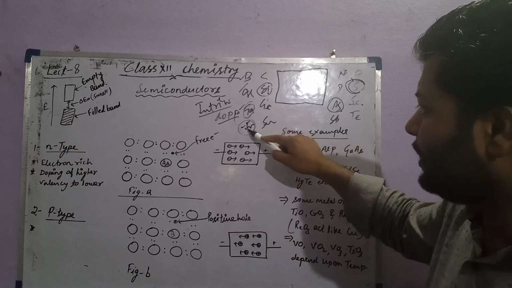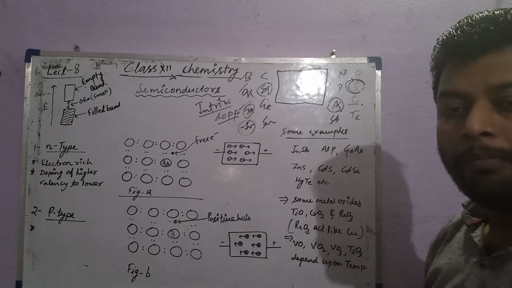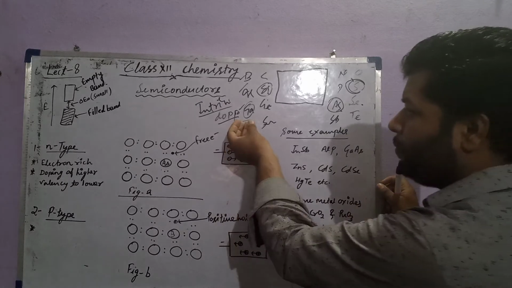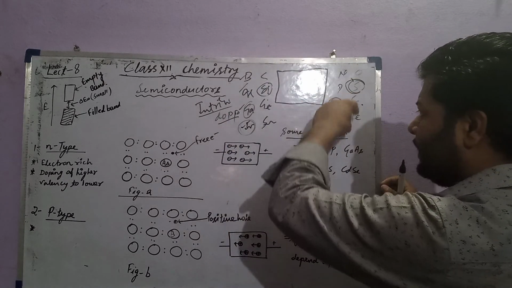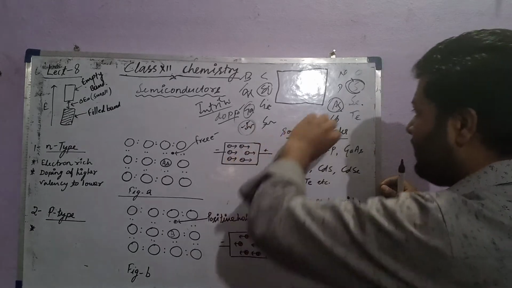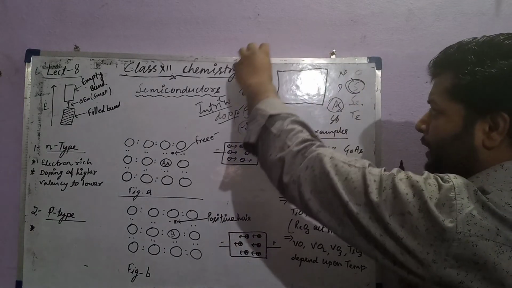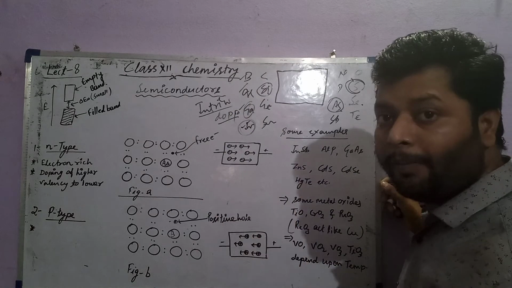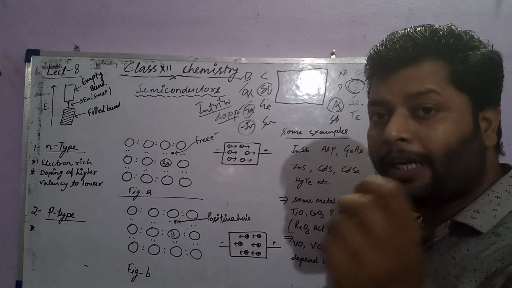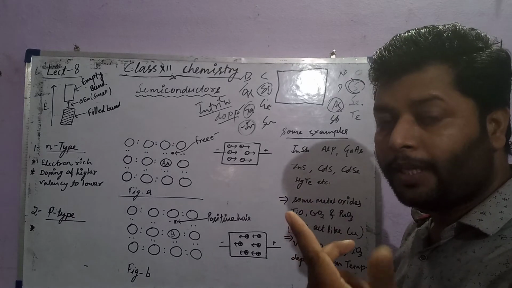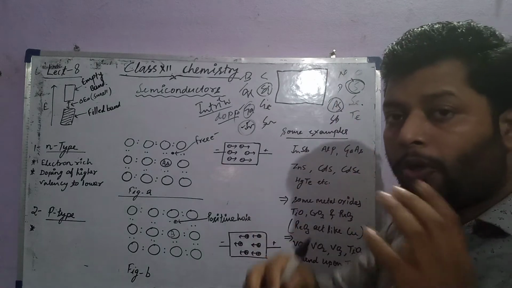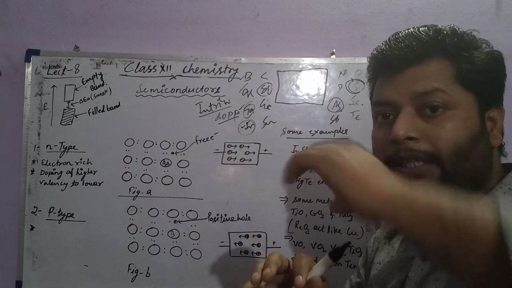So when group 13 and group 15 are made together, it depends upon which is doped in which. If a group 13 element is doped in group 15, they will make a p-type. Do you remember? When group 15 is doped in group 13, they will make an n-type. Depending upon the doping material, we will get a type of semiconductor. Higher valency doped in lower valency, n-type. Lower valency doped in higher valency, p-type.